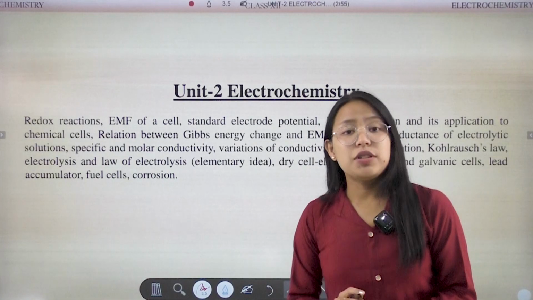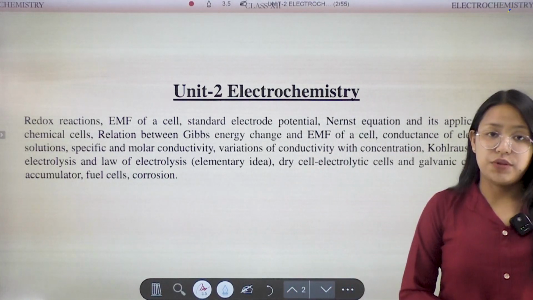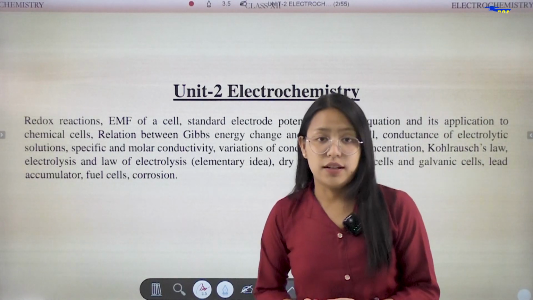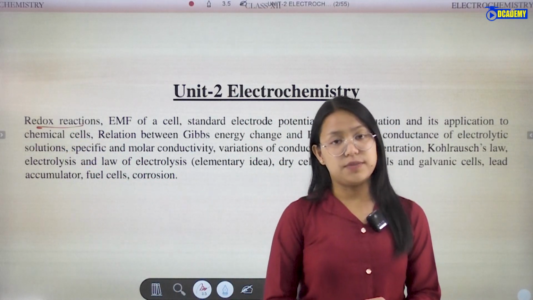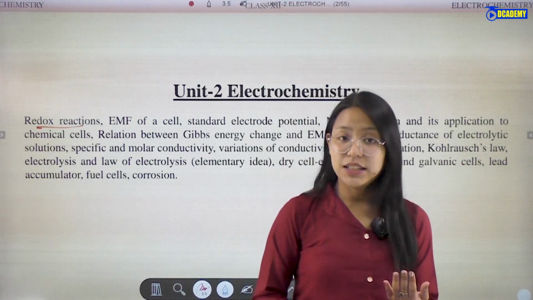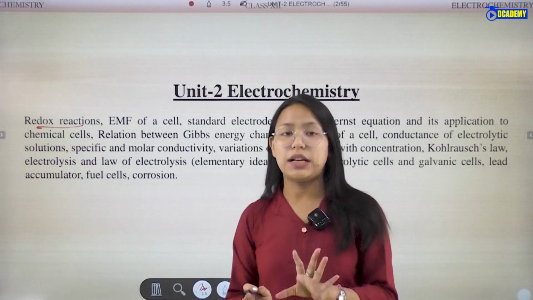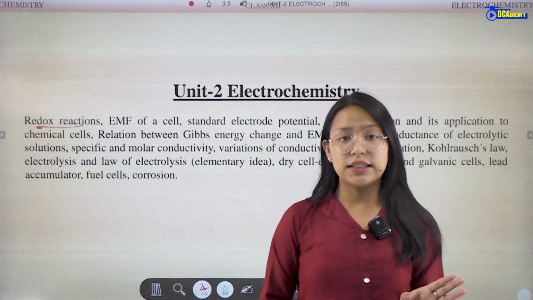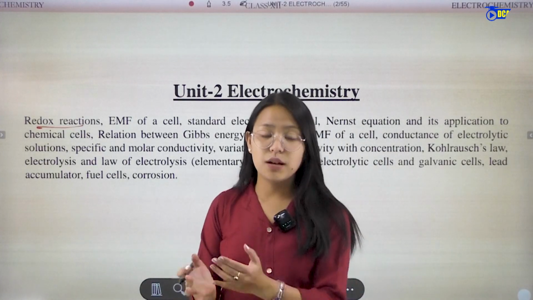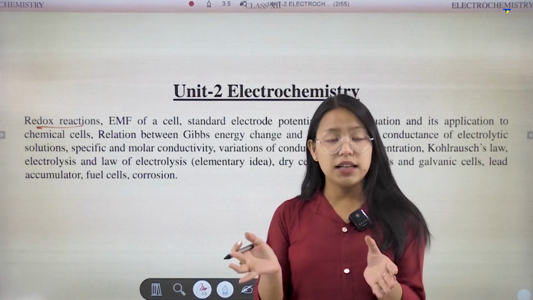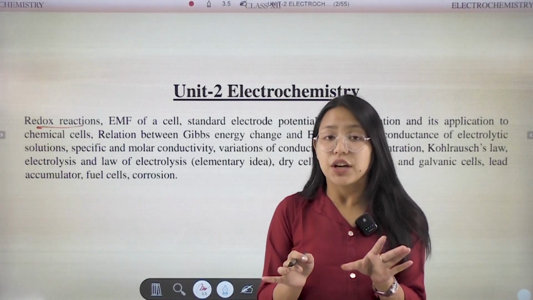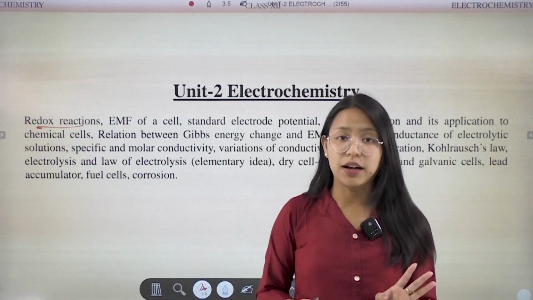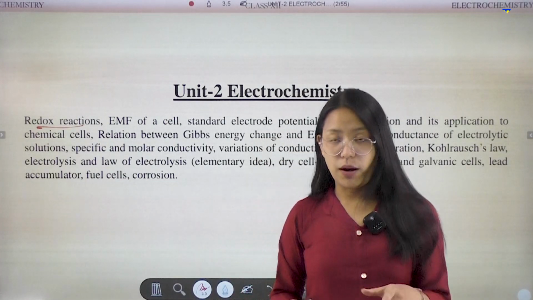So in this chapter number 2, electrochemistry, we are going to learn about this. First topic is redox reaction. When reduction and oxidation take place at the same time in a reaction, that type of reaction is known as redox reaction. It occurs spontaneously.